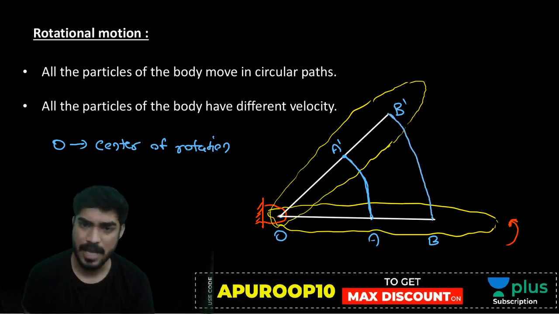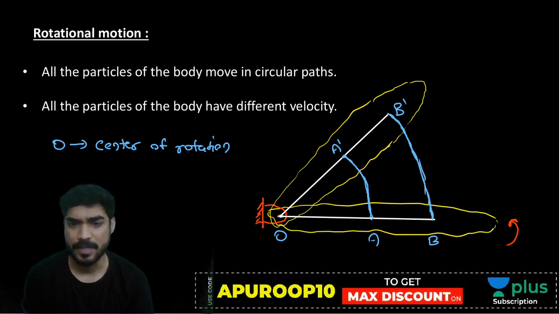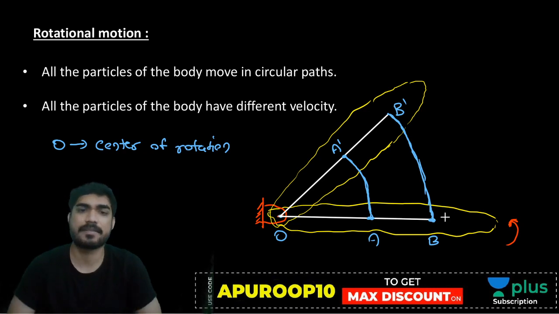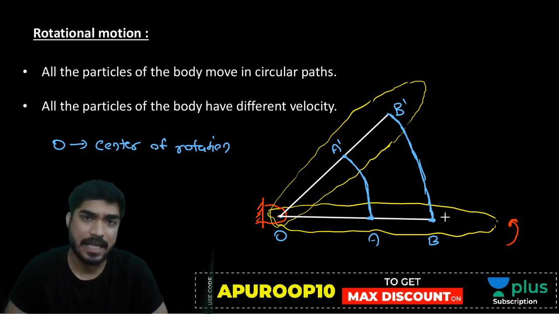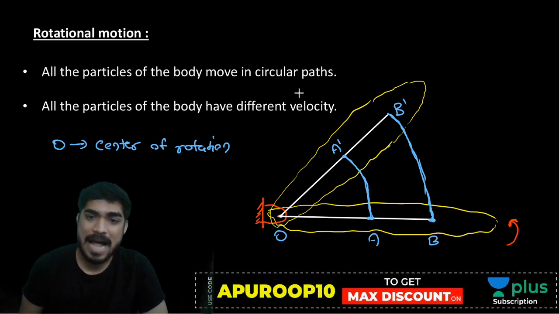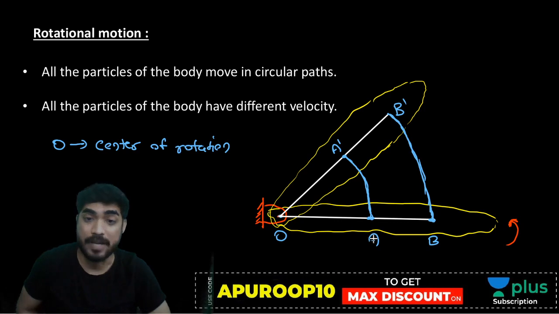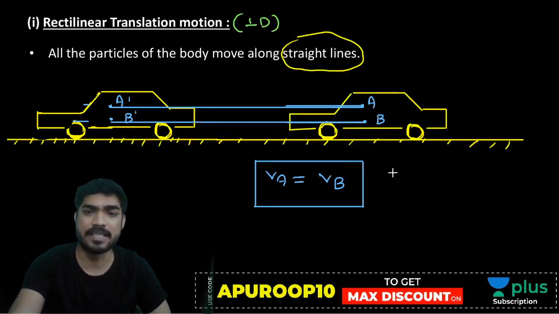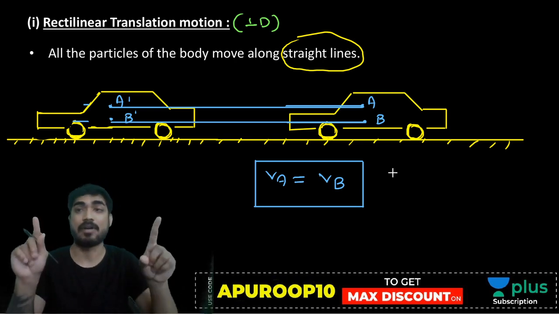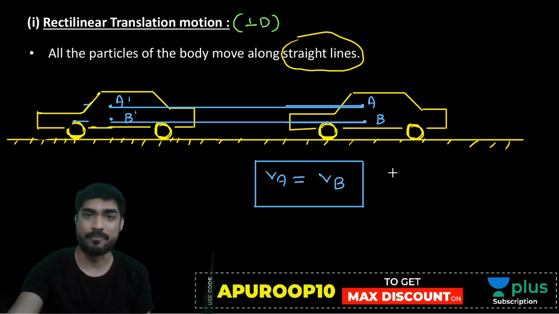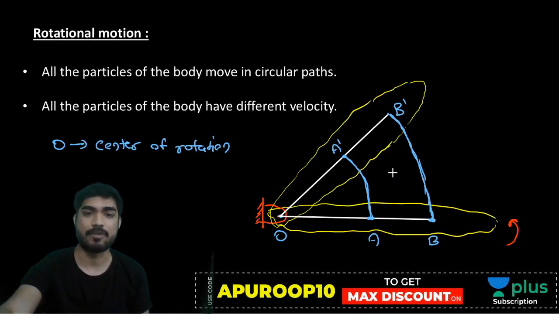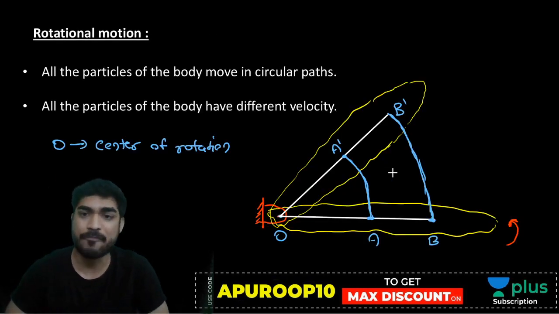This is the path of B, right? Now understand this, beta. Are these paths identical? No. Path of A and path of B, they are not identical. Path of B is bigger than path of A. Here the paths are identical, meaning equal. Here the length of path is equal, here also equal. Here the length of path is different. Length of path B is greater than length of path A.